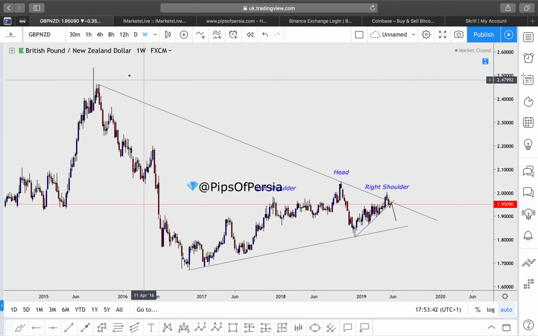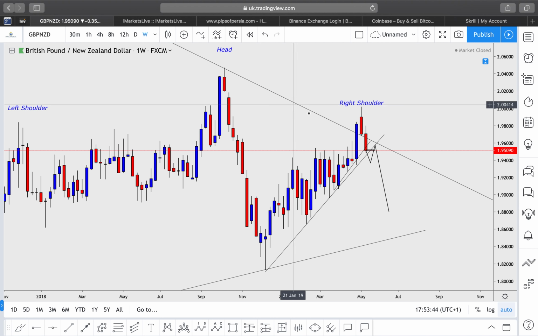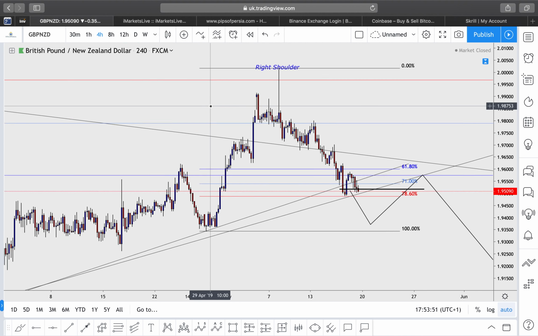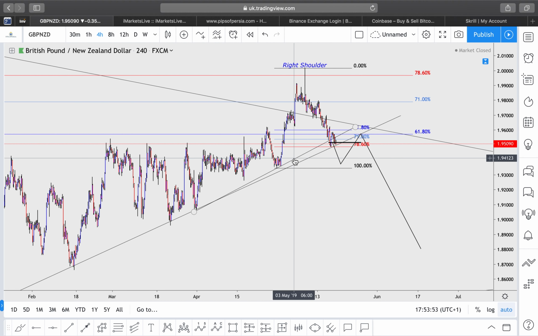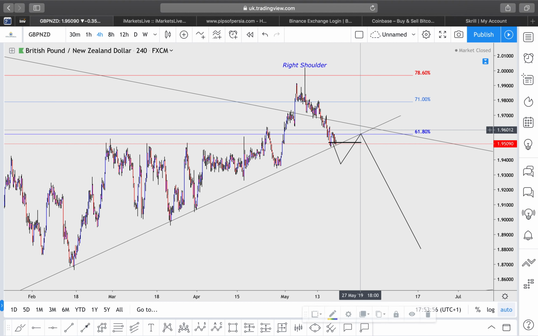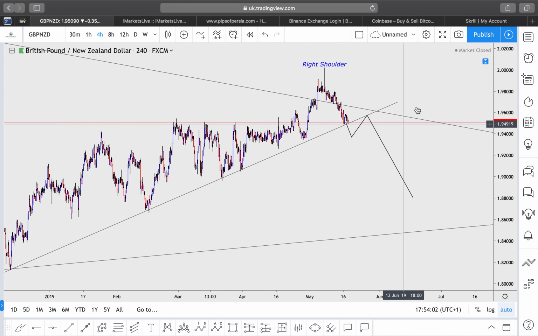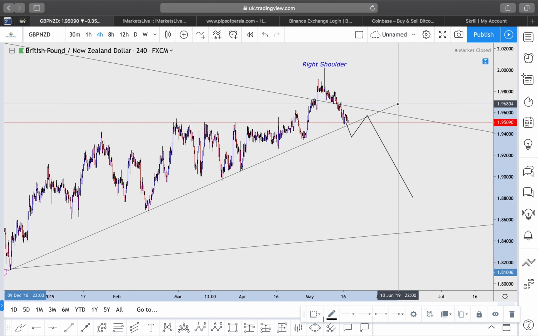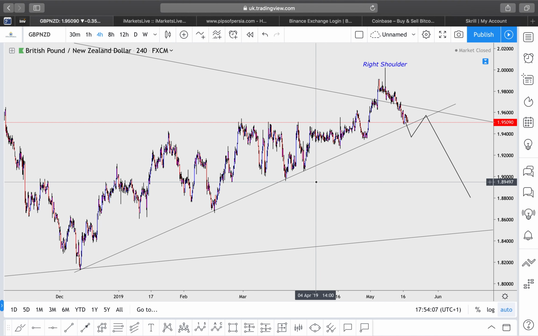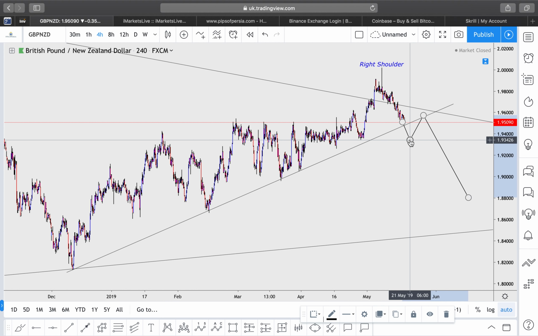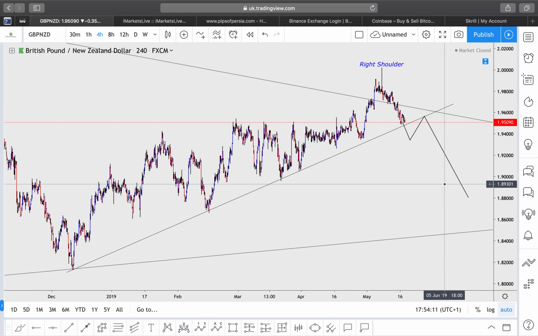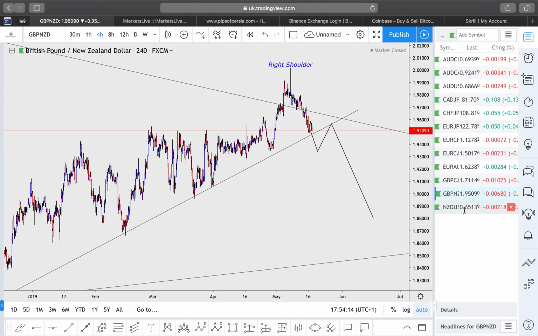I was talking about that trend line coming down over here, where we got a fake breakout and we actually ended up closing back within that trend line. So on a 4-hour time frame, let me get rid of all of these extra things. What I expect to happen on a 4-hour or daily time frame, whichever one you want to keep an eye on, is some sort of a break and retest of this trend line over here. Wait for a simple break and retest scenario of the trend line, and you can go ahead and execute some sell positions for pound New Zealand.